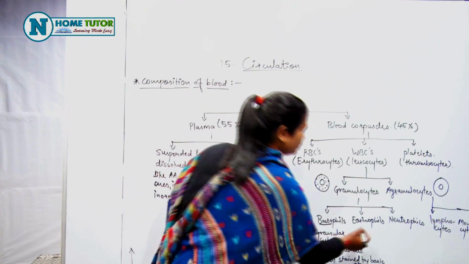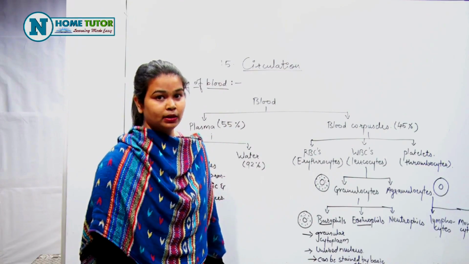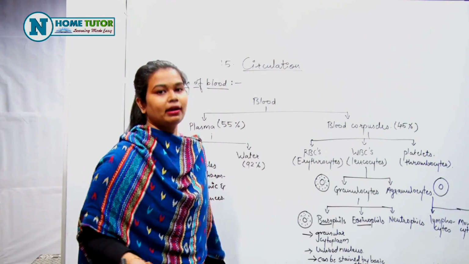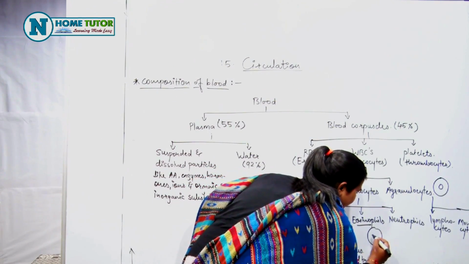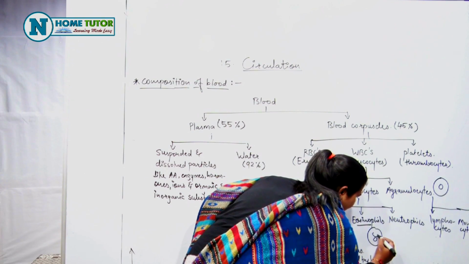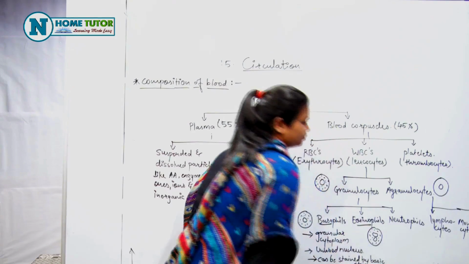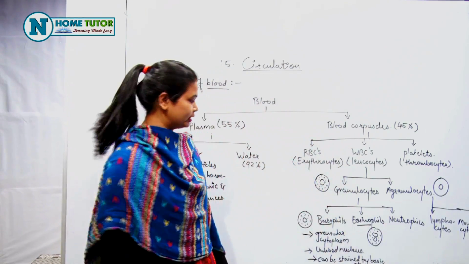Now, the name only tells us that eosin is an acidic stain, and eosinophils are stained by any acidic stain. The nucleus of eosinophil is bilobed. That is, two lobes are present in the nucleus of eosinophils.